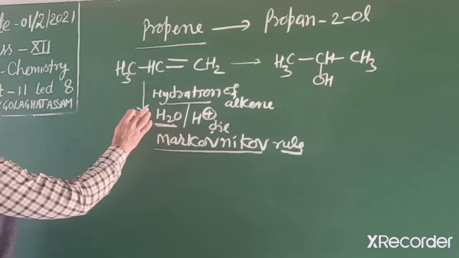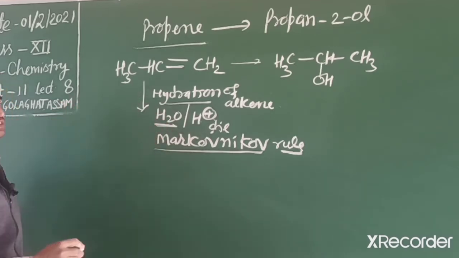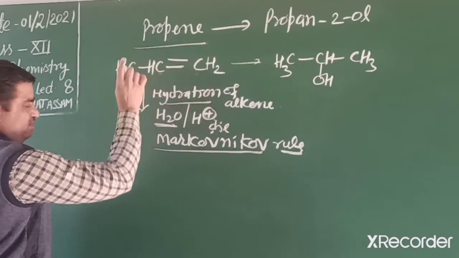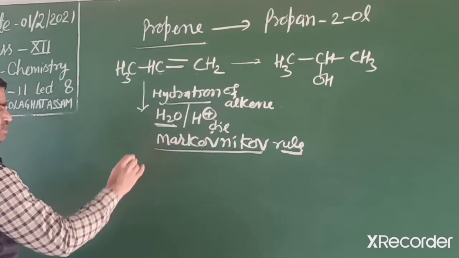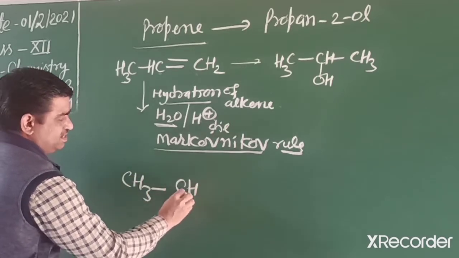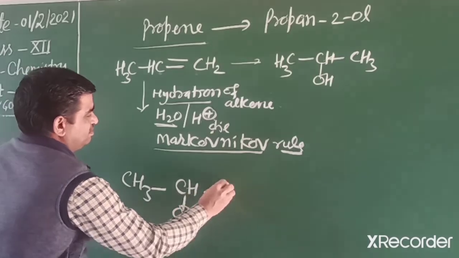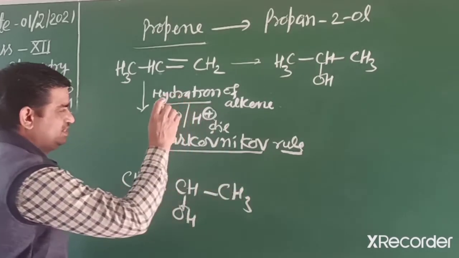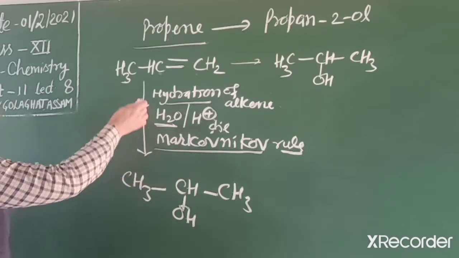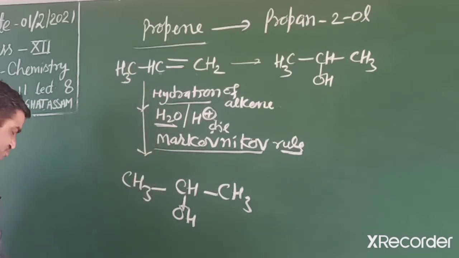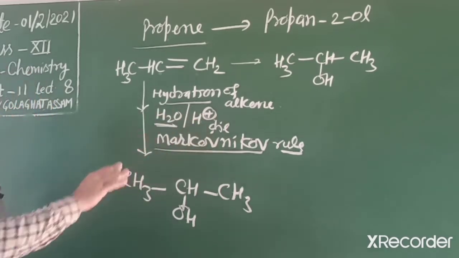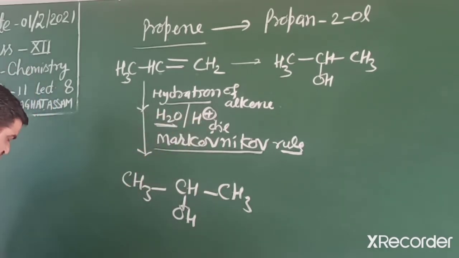So in this water there is H and OH. OH attached to that carbon having lesser hydrogen, or at second carbon. So it can occur in one step. H and OH attached at second carbon. So only one reagent we need, water and acid. So this one is the conversion, means propene changes into propan-2-ol. Only you have to write water in presence of acid according to Markovnikov rule.